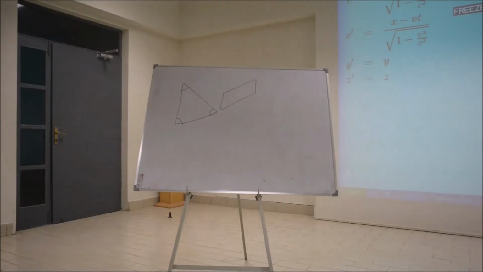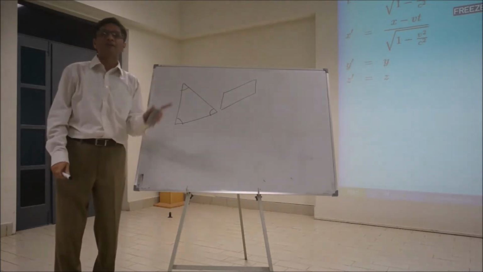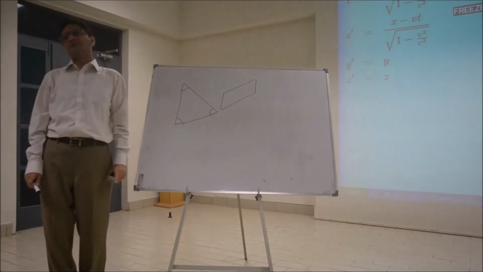But that won't be the case on the surface of a sphere. If you draw a triangle on the surface of a sphere, the angles won't add up to 180 degrees. What about the Earth?